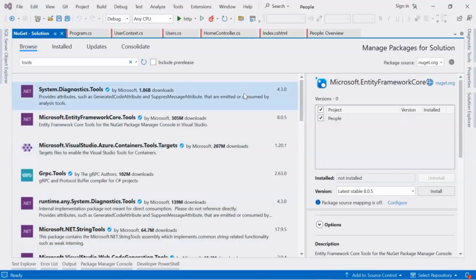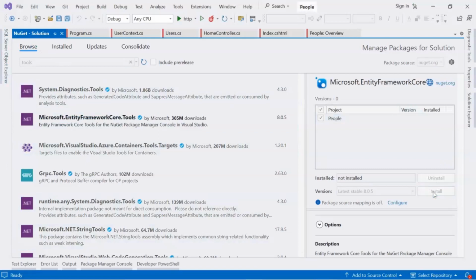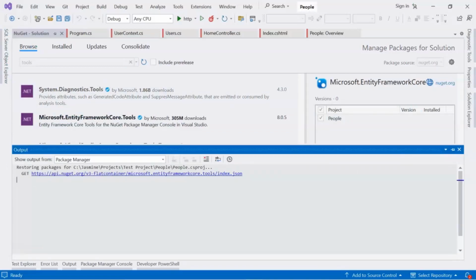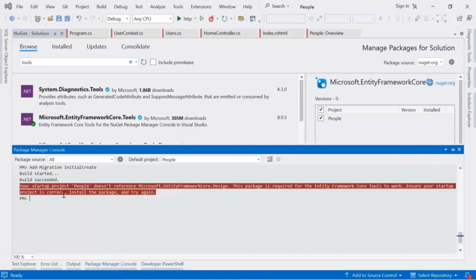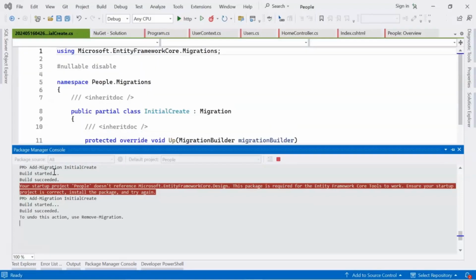It's been installed. Let's install this. I accept. Done. Now let's go to the package manager. Great, build succeeded. Now we need to update database.